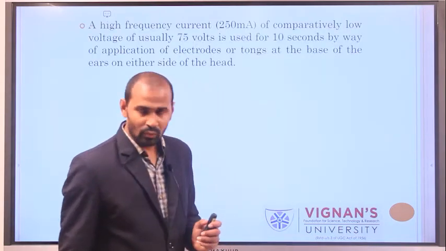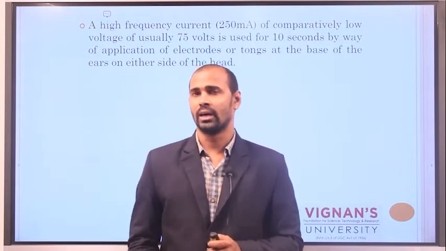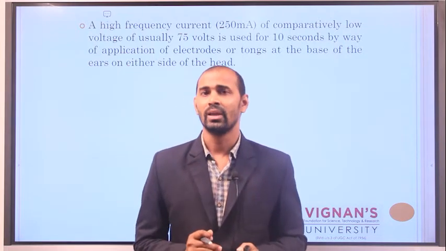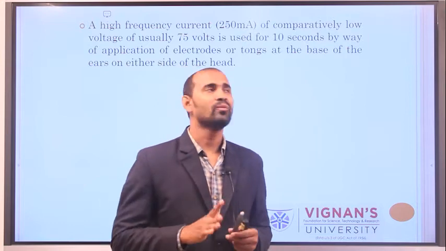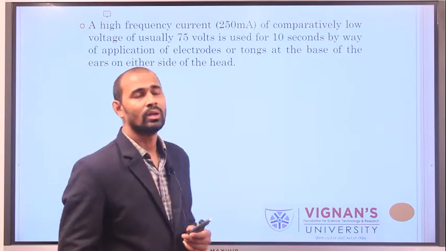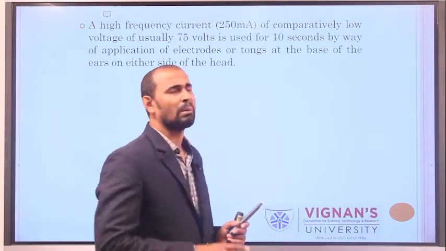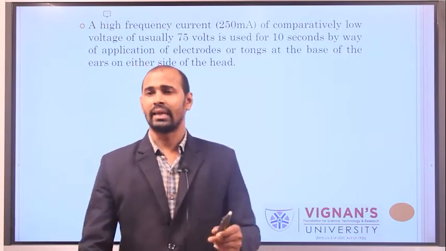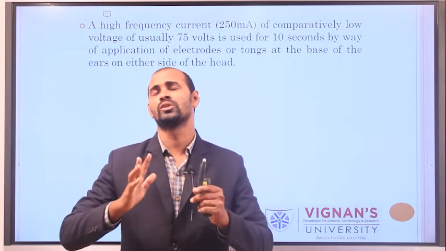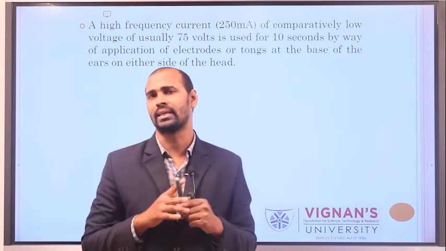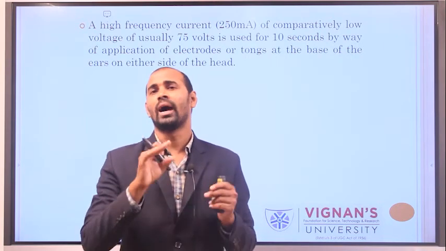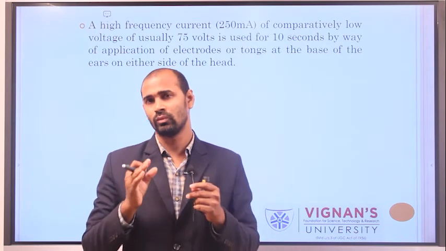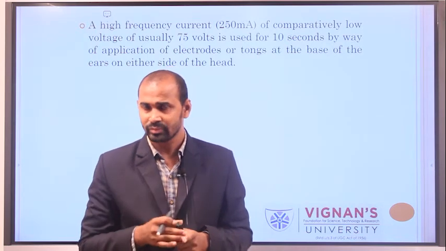When we are doing this electrical stunning technique, we use high frequency current with comparatively low voltage. The voltage which we generally use for the stunning is 75 to 100 volts.